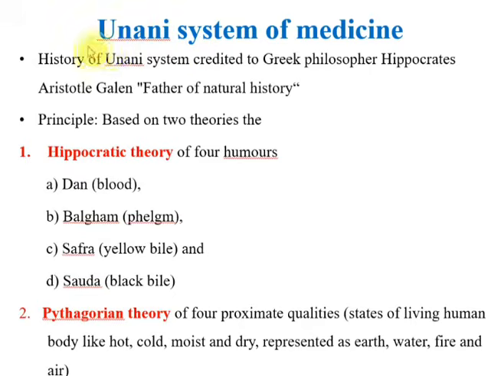To the Unani system of medicine. The Unani system credited to Greek philosopher, that is Hippocrates. We know Hippocrates, who is known as the father of medicine, and Aristotle, who is the father of natural history, and Galen, he is also first pharmacist. Principle based on the 2 theories, that is Hippocratic theory and Pythagorean theory.